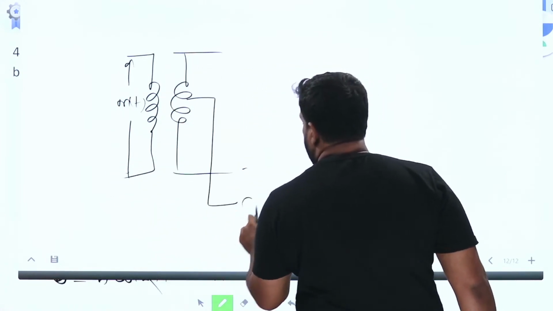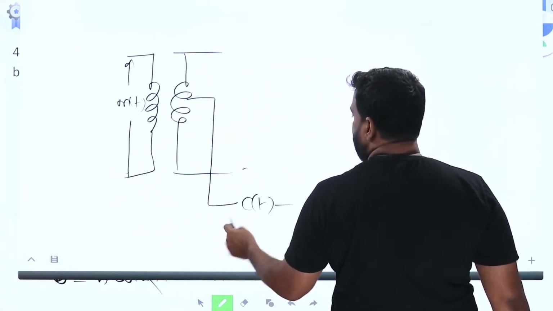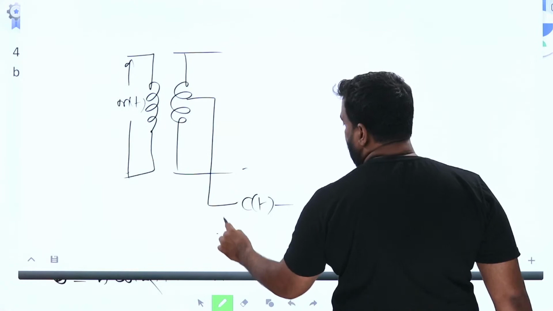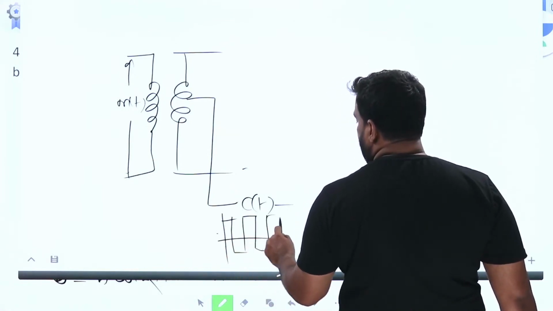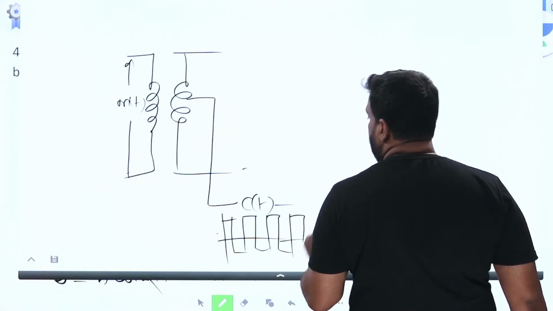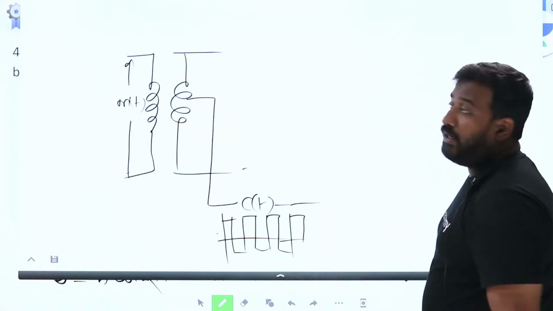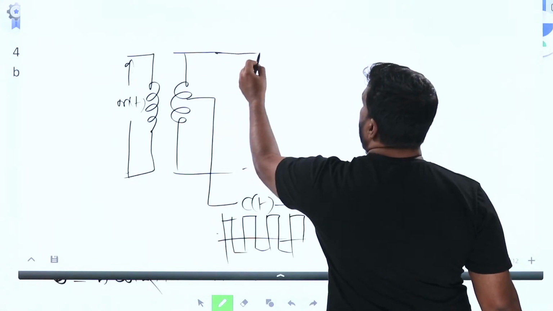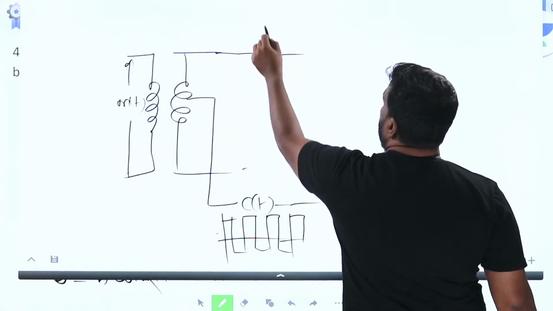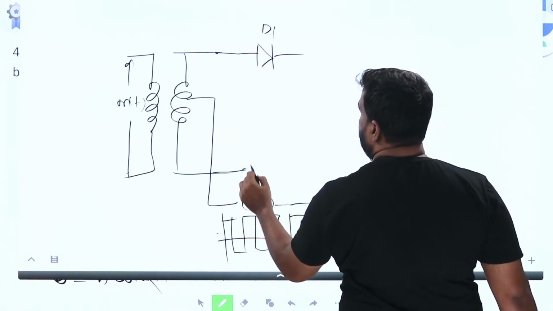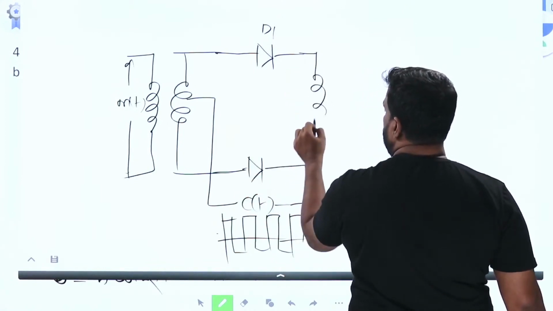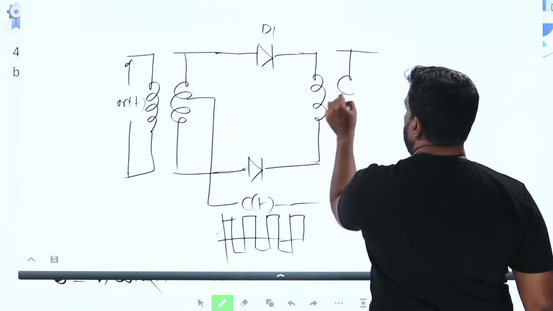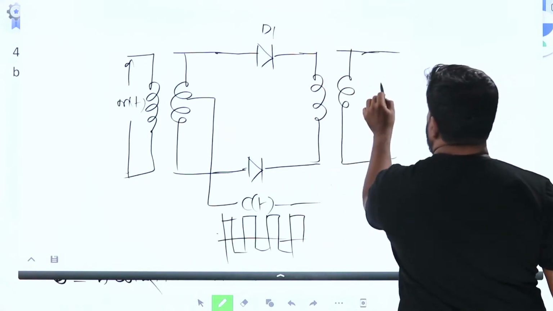At the center tap transformer, c(t), the carrier signal, which is a high frequency rectangular pulse train, is applied. It is fed to a ring modulator having diodes D1, D2, and here you get the DSB output.